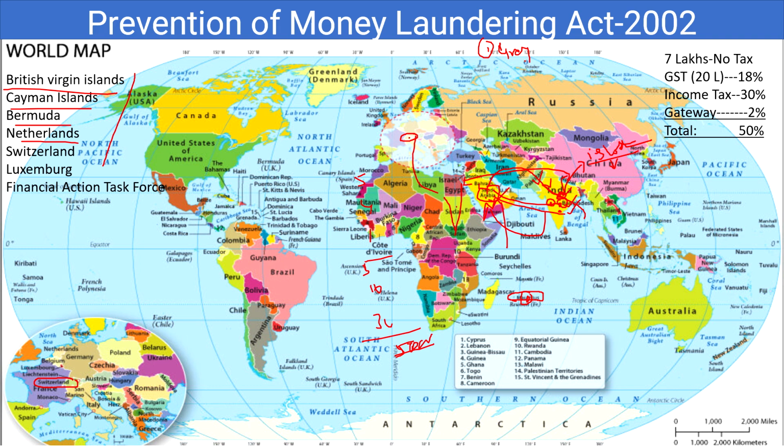Whenever they don't get loans, automatically their unemployment rate increases. Whenever there is no loan, there won't be any development activities. There won't be any factories. There will be unemployment, and finally, with unemployment and everything, there will be a fall in the GDP. And whenever there is a fall in the GDP, there will be a stock market crash, and it will have a cascading effect on the lives in the country, and so it affects to a larger extent.